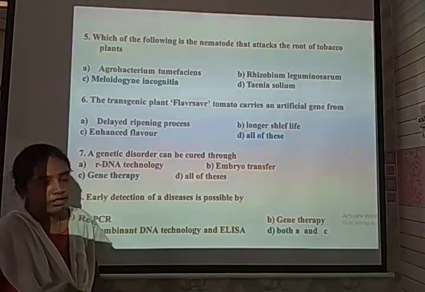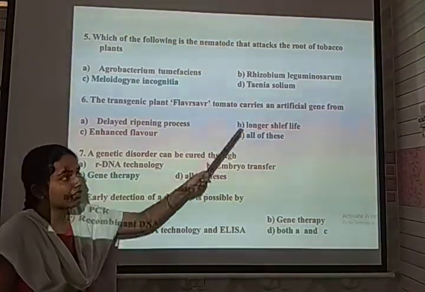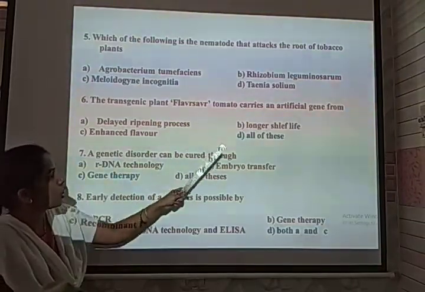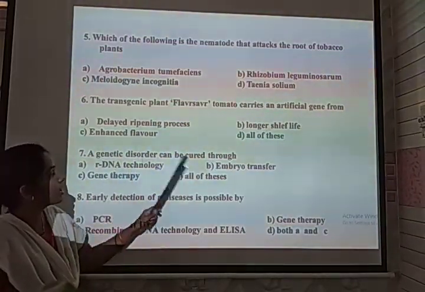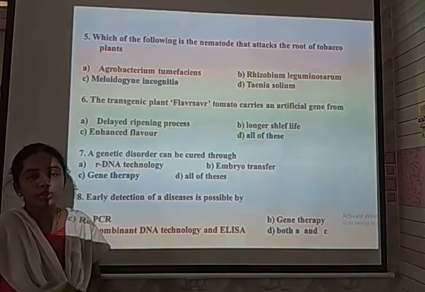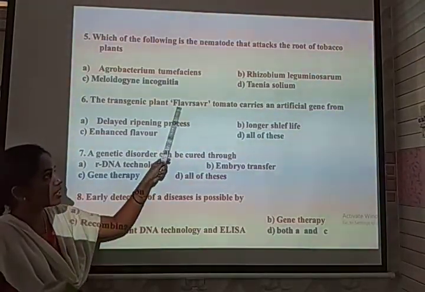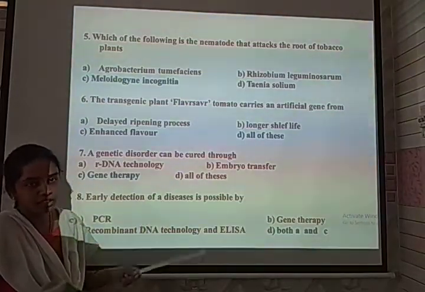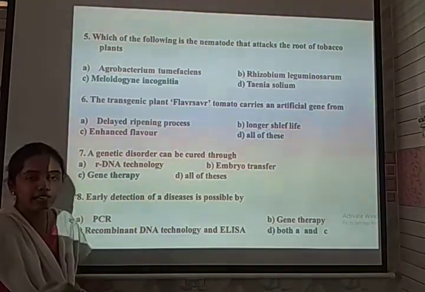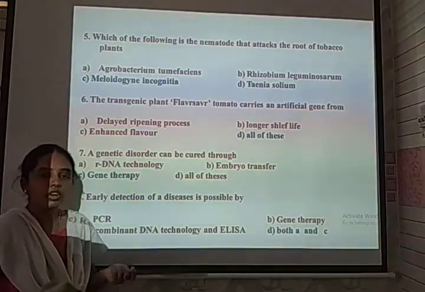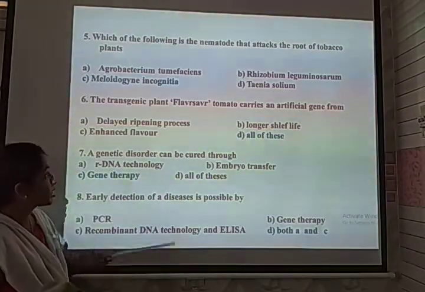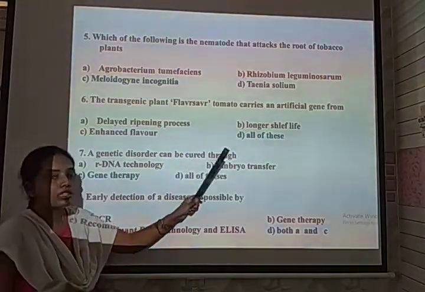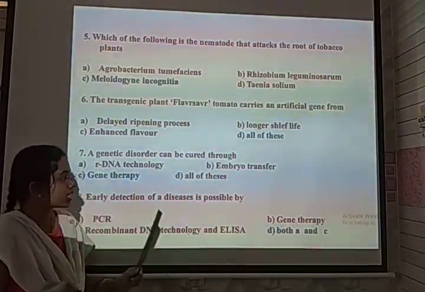Another question: the transgenic plant Flavr Savr is a tomato species that has been developed by an artificial gene. The options are delayed ripening process, longer shelf life, enhancing the flavor, all of these. Usually the tomato species called Flavr Savr, developed with the help of a transgenic or artificial gene, is helpful for delaying the ripening process, increasing the lifespan with a longer shelf life, and enhancing the flavor of the tomato. So for this, the correct option is all of these.